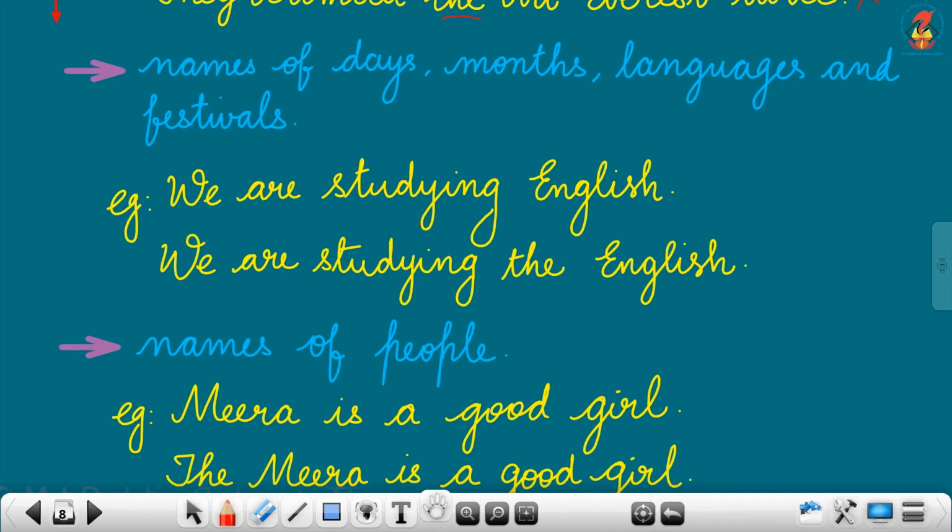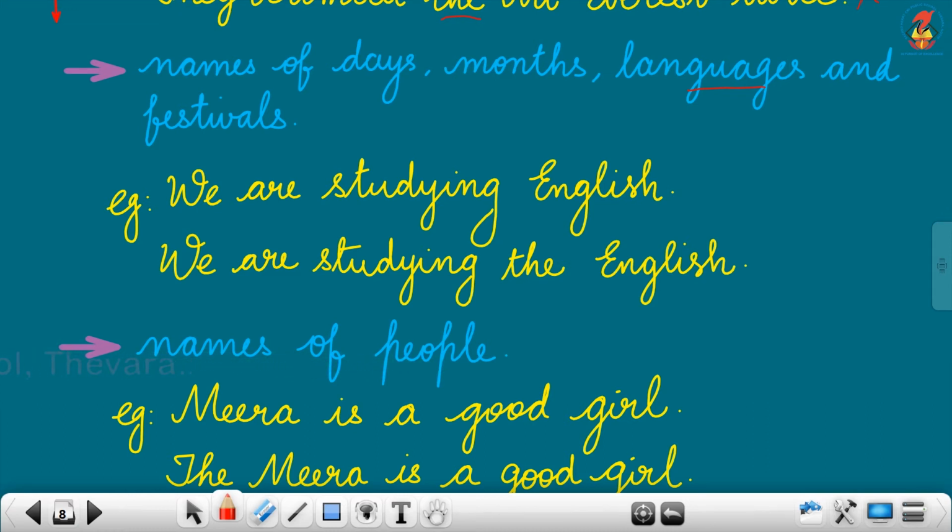Next, we should not use the with the names of days, months, languages and festivals. When we talk about days, months, languages and festivals, we should not use article the. For example, we are studying English. We are studying the English. Which is the correct one? English is a language. So we said we should not use article the before days, months, languages and festivals. So we are talking about a particular language that we are studying, English.